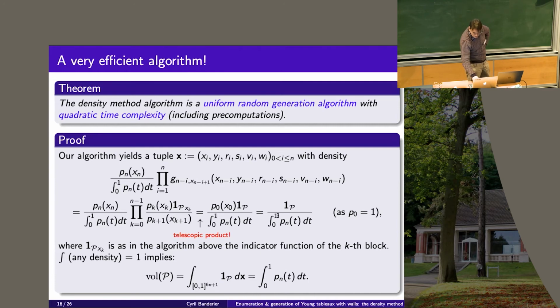So at the end, you get that your algorithm is generating tuples of real values with a density which is given by this. Okay. Then you know that the integral of a density is 1. So I take the integral of this density and it equals 1. Therefore, the integral of this is just the volume of the polytope, which equals this quantity.